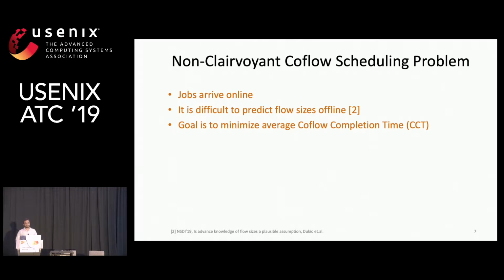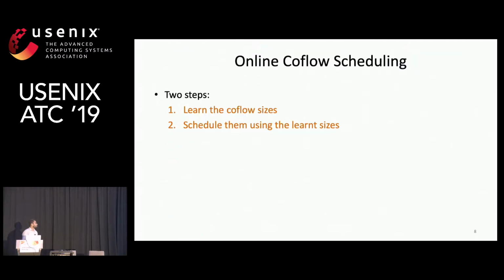This leads to the interesting problem of non-clairvoyant Coflow scheduling, where jobs arrive online and flow sizes are not known. Recent work has shown that there are a lot of practical challenges in assuming that flow sizes are known. The goal of Coflow scheduling is to minimize the average Coflow completion time. The task of online Coflow scheduling can be divided into two steps: first, we need to learn the Coflow sizes, and second, schedule them as per our need.